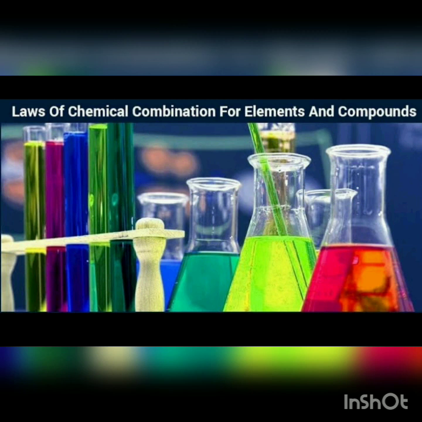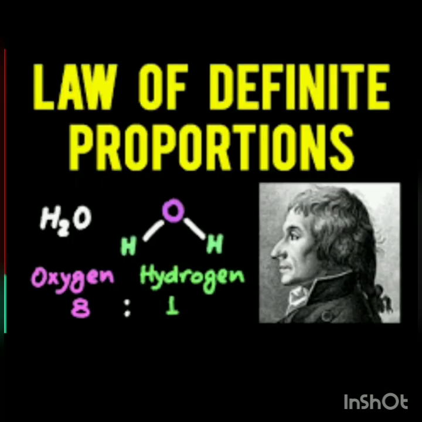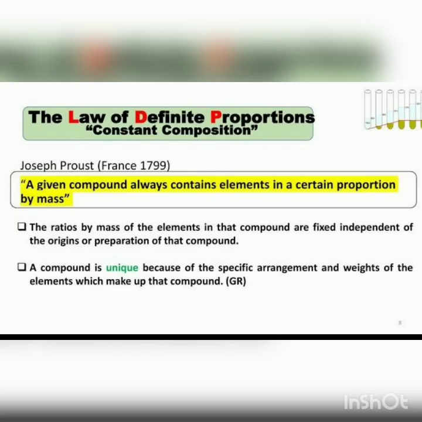In the same way, to form any compound, the same type of elements are always present in the same amount or percentage by their mass. So, this is our second law, the law of definite proportion, which was given by the scientist Joseph Proust in 1799. He analyzed that in a particular compound the same type of elements are present, and even the percentage or proportion of all the elements present in a compound is always fixed or constant.